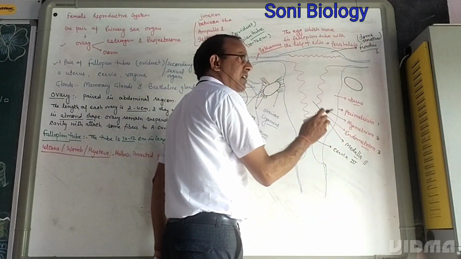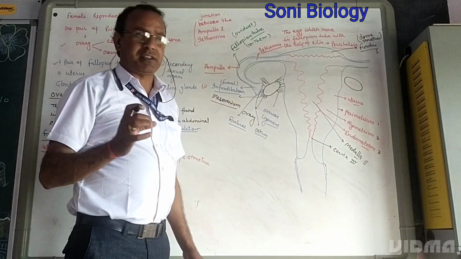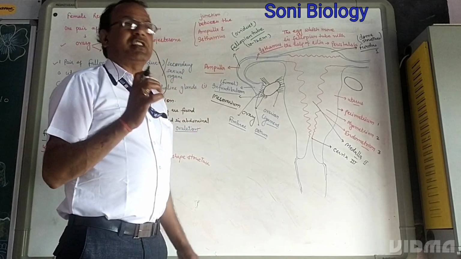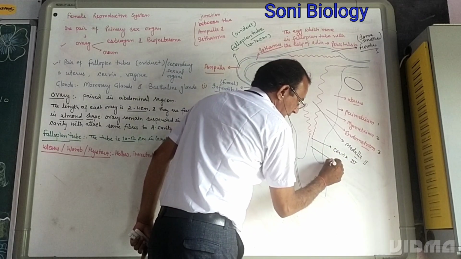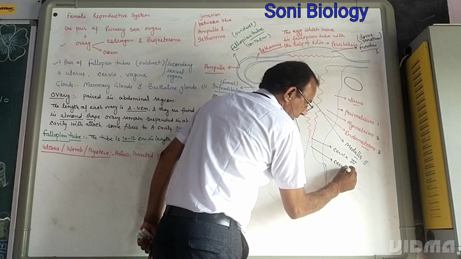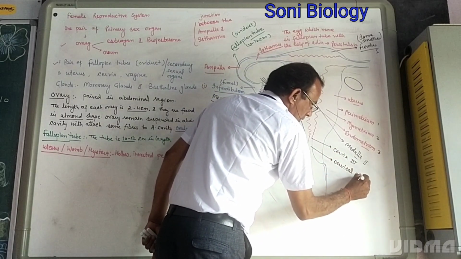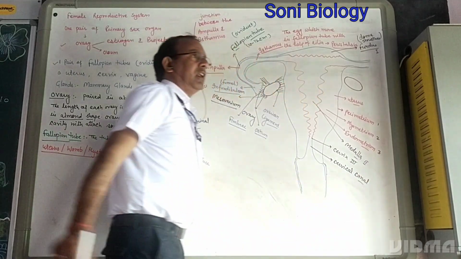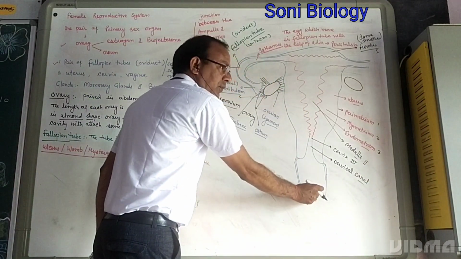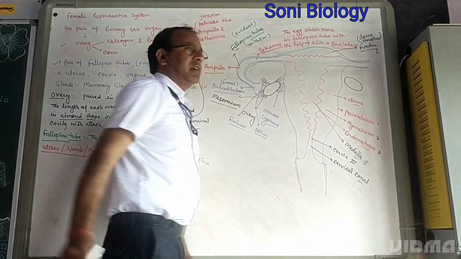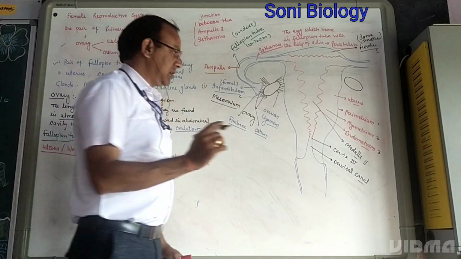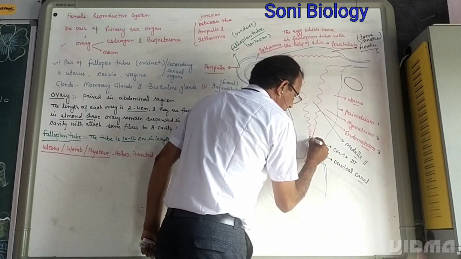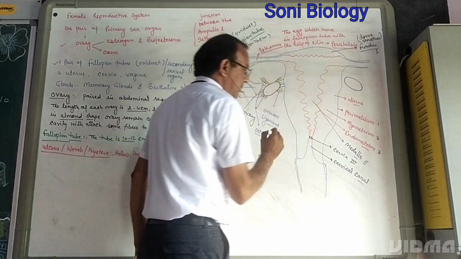The cervix is a hard, contractible sphincter muscle. It contains hard sphincter muscle. And the canal present in the cervix is called the cervical canal. The cervical canal opens on one side towards the outer vagina, and the other towards the uterus. So we can say there are two openings. One opening opens the cervix to the uterus.